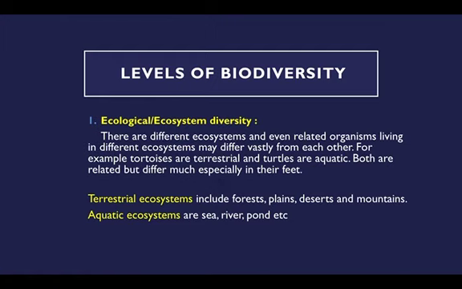So even though their ecosystems are different, one lives on land, another lives in water, they have similar features. When you talk about terrestrial ecosystems, forests come, plains come, that is plain lands, and deserts come, and mountains come under this. Aquatic ecosystems include sea, river, pond, and others like lakes, etc.